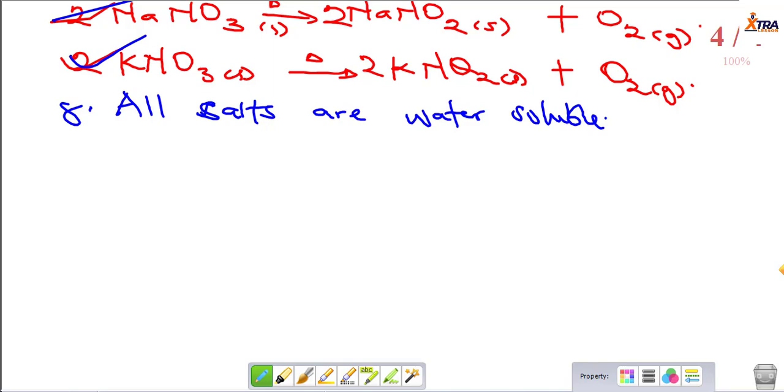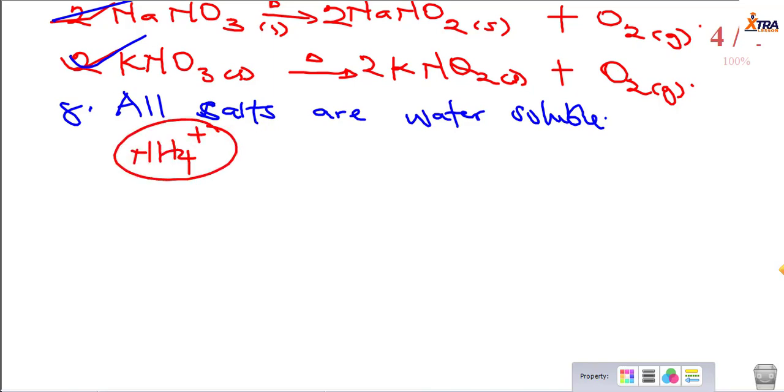If the answer is no, you also need to check if the cation is ammonium, because all alkali metal salts, that is when alkali metals are the cations, and ammonium salts are exclusively soluble in water. And then if the answer is no, then you can consider the anion. We gave that lecture on acid, base, and salt, so you can refer to that. So all group 1 salts are soluble in water.